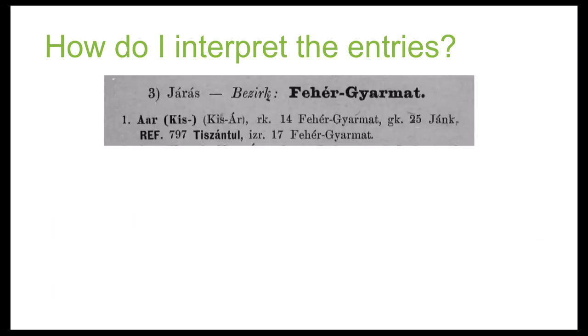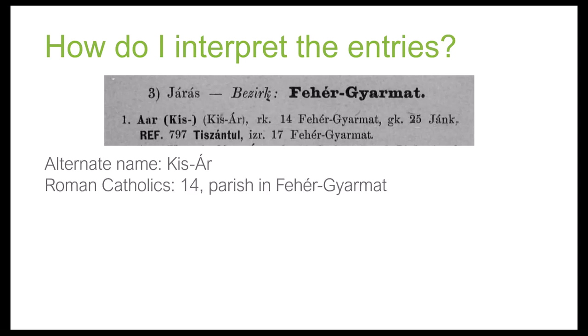So here it's giving us at the top that it's district 3 and then the name of the specific district in bold. So this entry is telling us that it has an alternate name. The RK, remember, is for Roman Catholics, and there were 14 of them. And the parish for the Roman Catholics was located in this other town. The Greek Catholics, there were 25 of them in this location, and they also had to go elsewhere for church.